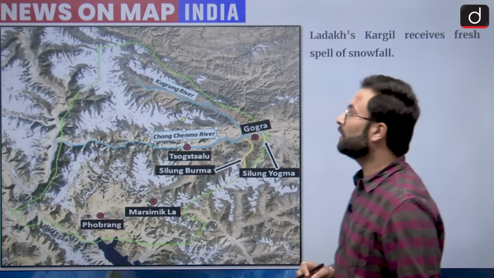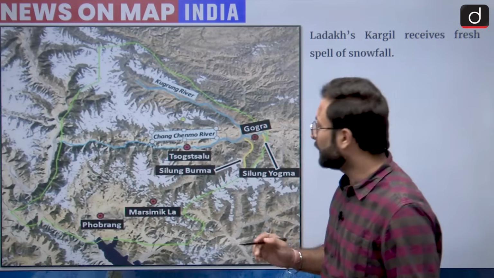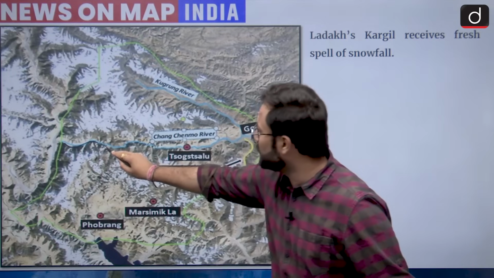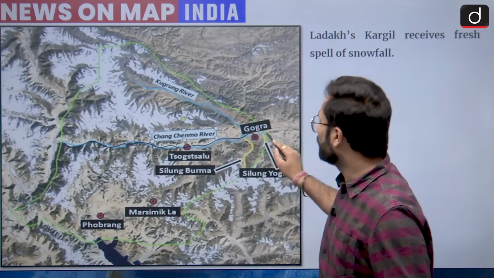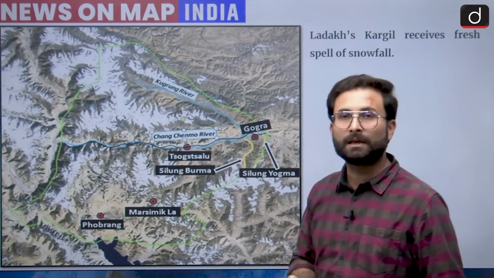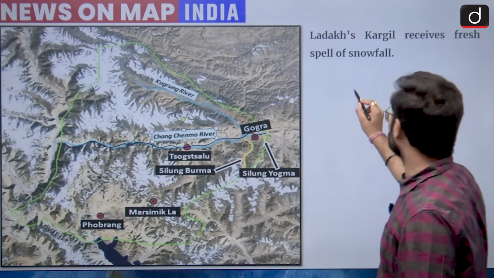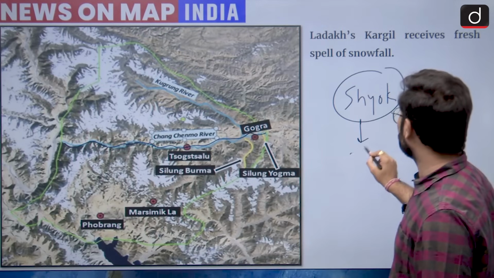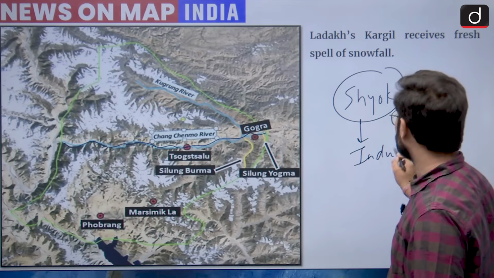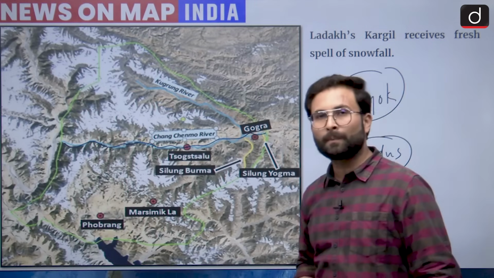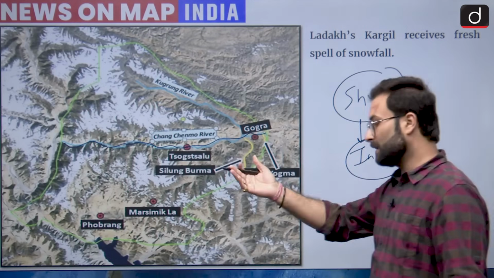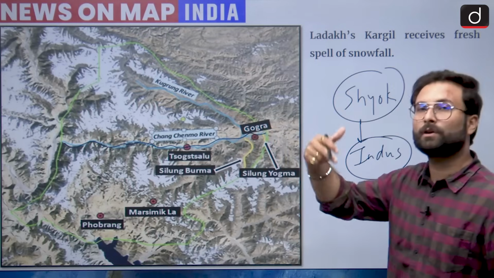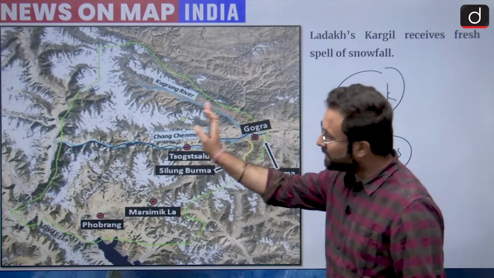Now coming to the map over here, this green boundary which I have taken is basically your Chiang Chenmao River Valley. Here you can see this particular river is the Chiang Chenmao River. It is a tributary of Shyok River. You must have heard about Shyok River because it is a tributary of the Indus River in turn, and Indus is a quite important river water system in India. When we are talking about the Trans Himalayas, this Shyok River is a river of the Trans Himalayas. I hope this is clear.